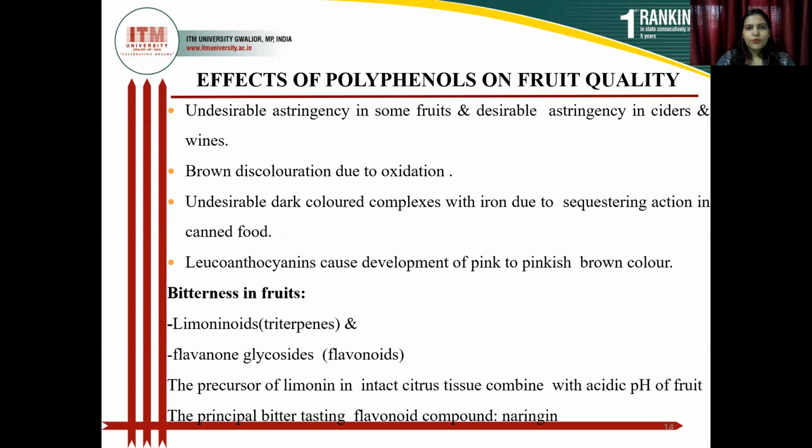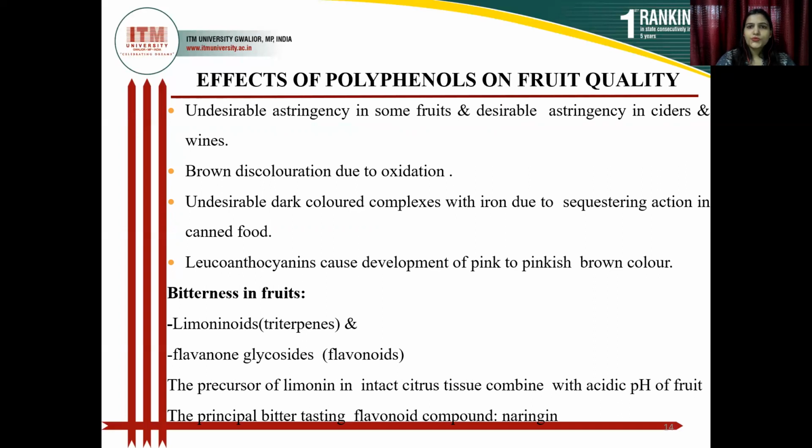Effects of polyphenols on food quality: undesirable astringency in some fruits and desirable astringency in cigars and wines. Astringency is undesirable in some kinds of food, but it is desirable in alcoholic beverages.